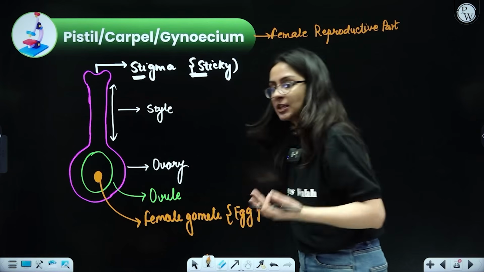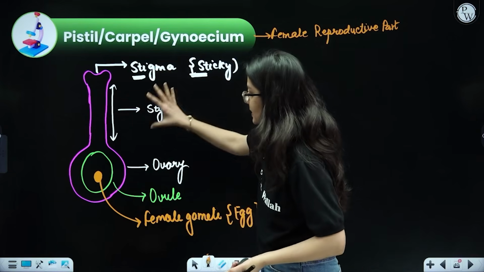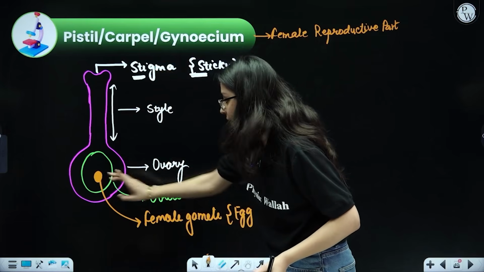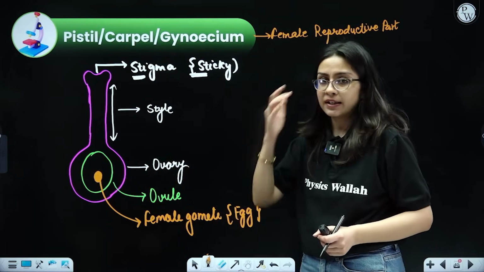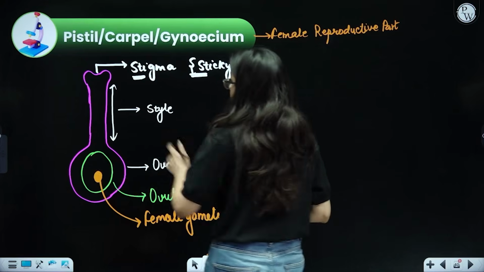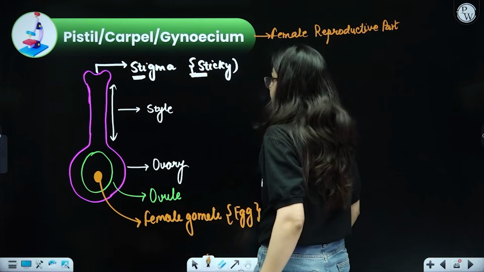Where was the male gamete present, and now where is the female gamete present? Okay, so stigma, style, ovary. Inside the ovary is the ovule, which has the female gamete that will take part in reproduction. Now I just told you that the stigma is actually very sticky in nature. What is the reason behind it?